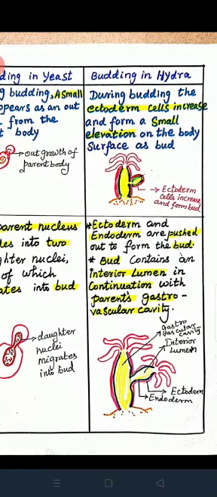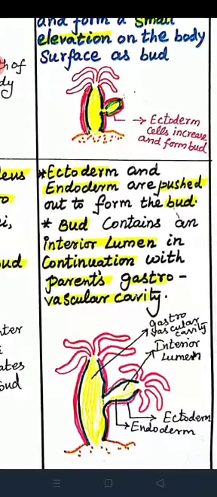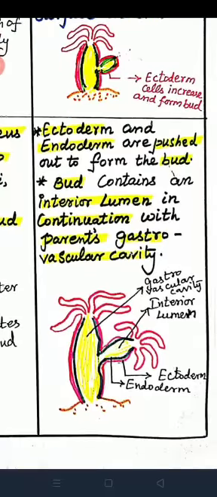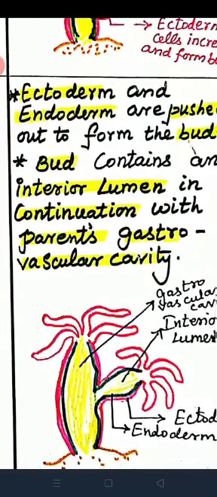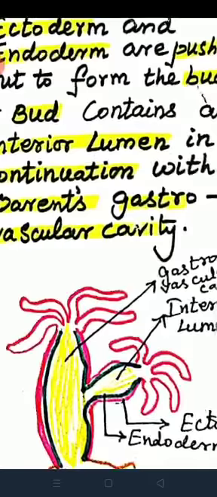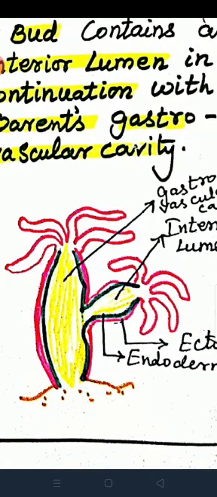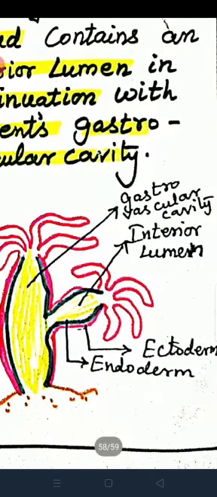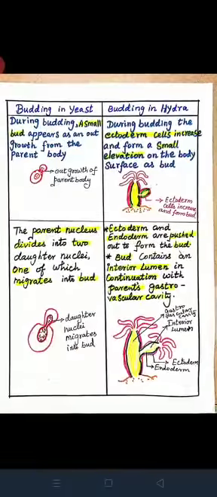During budding in hydra, ectoderm and endoderm are pushed out to form the bud. The bud contains an interior lumen, which is a continuation of the parent gastrovascular cavity.